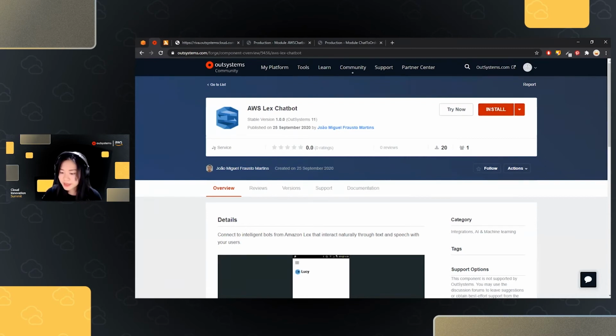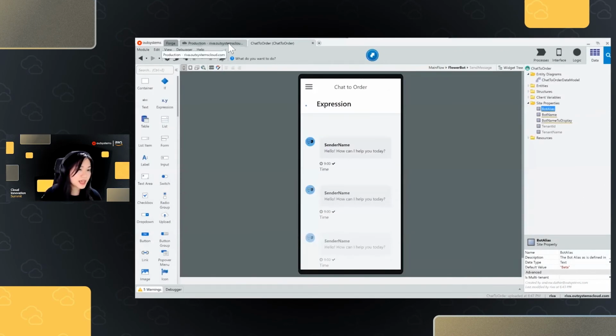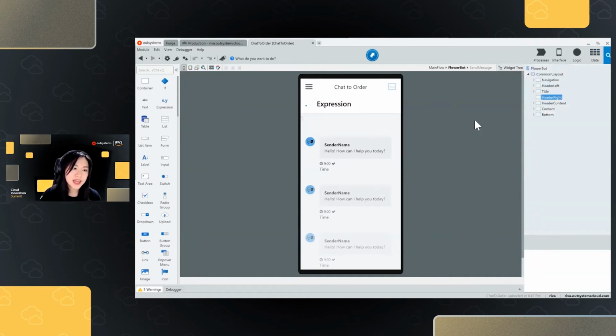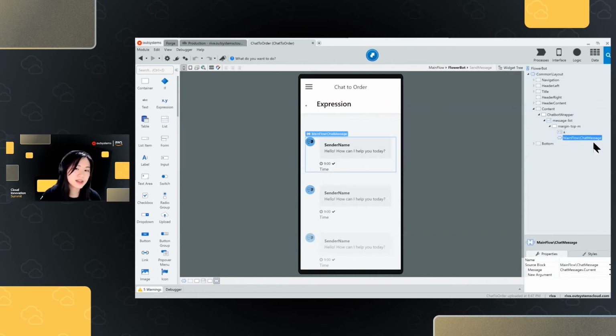So let's go to our application. What I have in my application is a simple page. I already created a simple page wherein I have a list, as you could see here. This is a list that simply has a list of chat messages UI blocks.